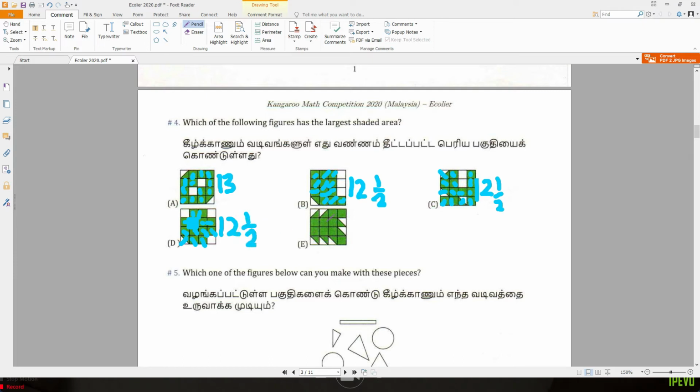The last one, we have 1, 2, 3, 4, 5, 6, 7, 8, 9. This one and this one, half and half, 1, so 10. This one, 11. This one and this one, 12. This one has a half. Also, we have 12 and a half. So the question asks for the largest shaded area, which should be A. The answer is A.